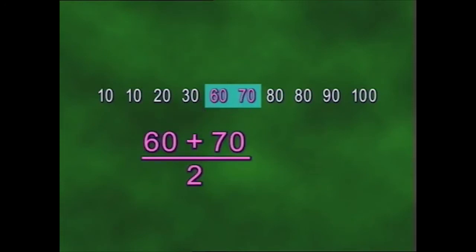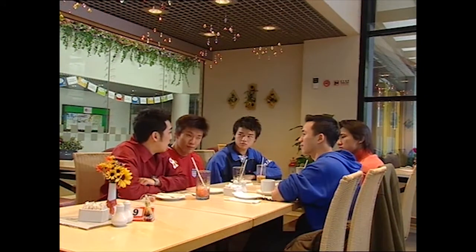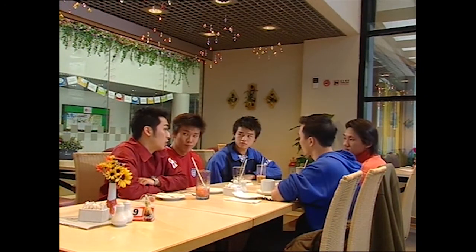The middle values here are 60 and 70. Their mean is (60 + 70) divided by 2, which equals 65. Therefore, the median of this data set is 65. So the median of a set needn't be a datum present in the set.